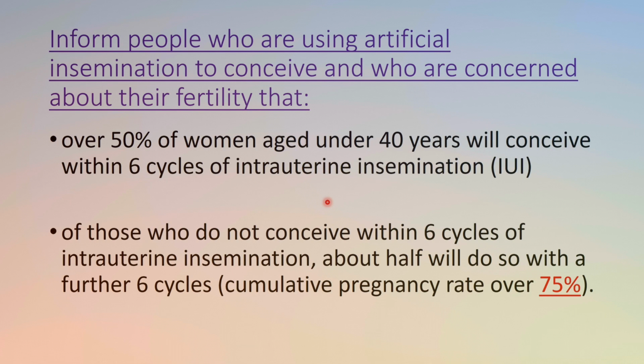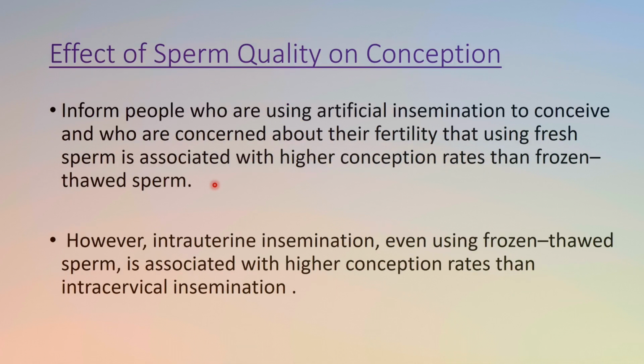Okay, and if they do not conceive within the 6th cycle of IUI, about half will do so in the further 6 cycles. Cumulative pregnancy rate of 75%. Means if she undergoes about 12 cycles, she will have a pregnancy rate of 75%. So these figures are very important. Okay, we have to tell them to the patient, and exam questions come related to these percentages and these numbers of cycles. So it's very important for you to memorize these figures and percentages.